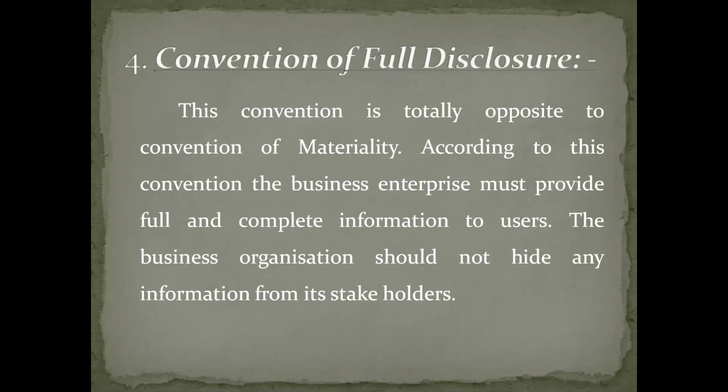The next one is convention of full disclosure. This convention is completely opposite to the materiality convention. The materiality convention states that we should disclose only important things in the financial statement, but the full disclosure convention states that we should not hide any information from stakeholders, whether it is important or not, whether it is relevant or irrelevant. We must provide each and every piece of information to stakeholders. We should not hide anything from the stakeholders. That particular convention is called the convention of full disclosure.